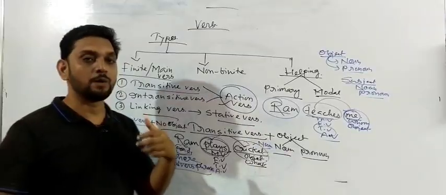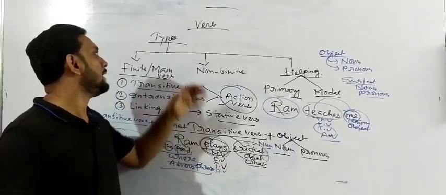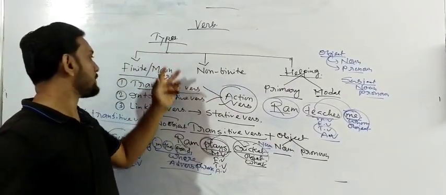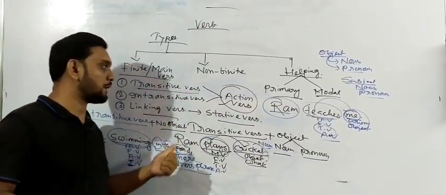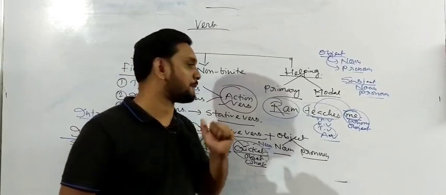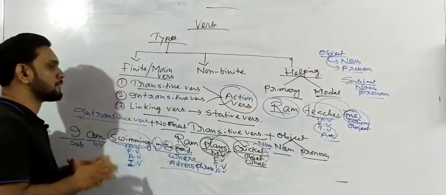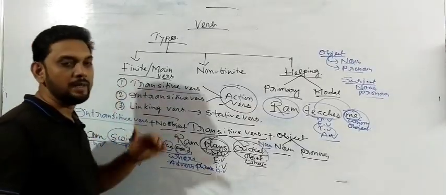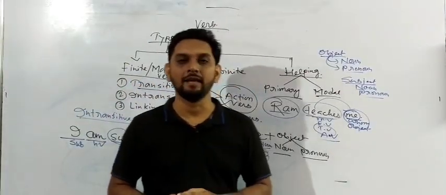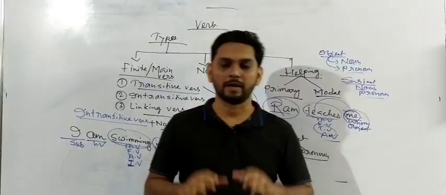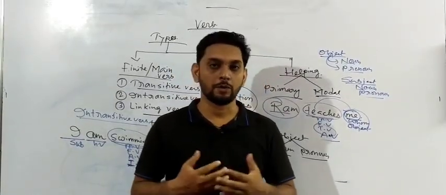So what did I mention today, my friend? First of all, I have told you how you can define a verb. A verb is a word which expresses state of being, state of possession, action of being and action of happening. Then I made you understand about the types. Types are mainly three parts: finite, non-finite, helping. Finite is also called the main verb, and it is also divided into three parts. Non-finite is also divided into three parts: gerund, infinitive and participle. Helping verb is also divided into two parts: primary and modal helping verb. And today I made you understand the transitive and intransitive verb by giving some examples. I think all of you understood the concept very easily. I hope that all of you have understood the concept, and if you don't understand, please send me your problems in my comment box so that I can solve them.